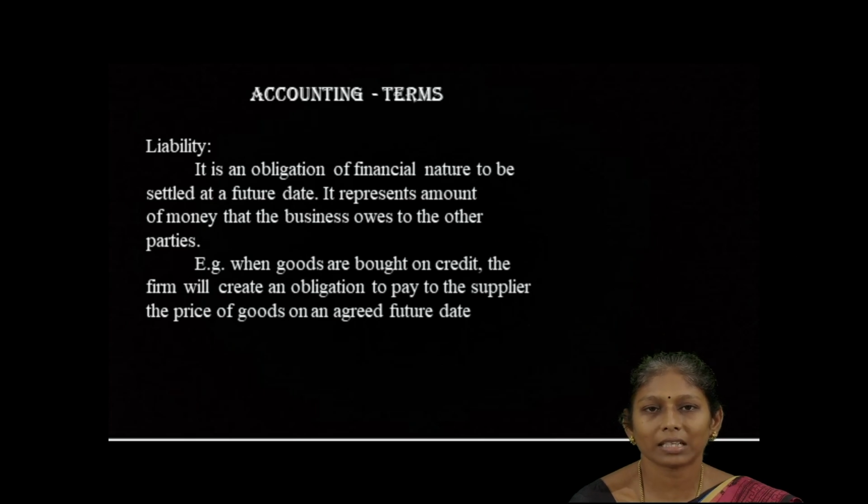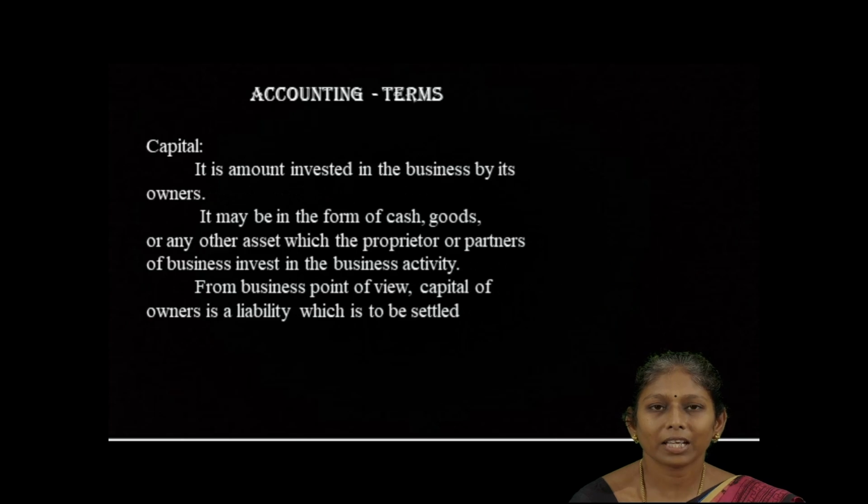So that is known as liability that the firm has to repay to the other parties. Next one, capital. It is the amount invested in the business by the owners. It may be either in the form of cash or goods or asset, whatever it may be. From a business point of view, this capital is to be repaid. As a liability, it has to be repaid to the owner when it is settled or at the time of winding up of the company or firm.